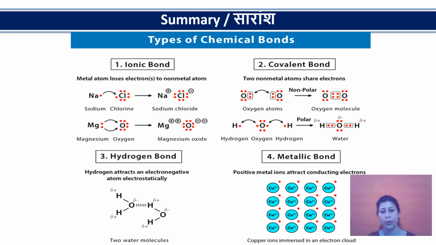And lastly, there is metallic bonding, the bond between the atoms of metals that holds them together.